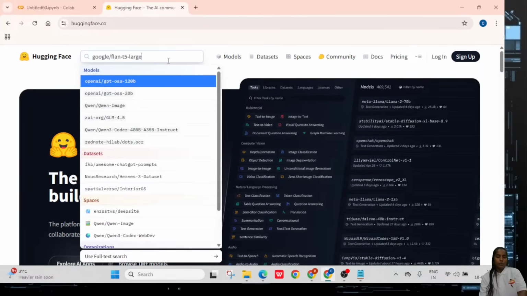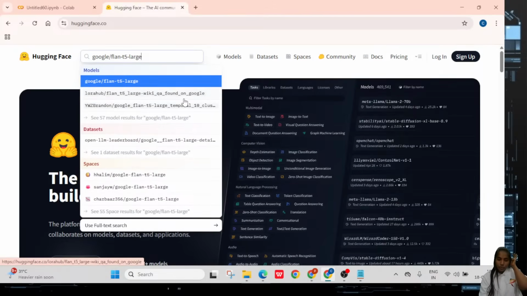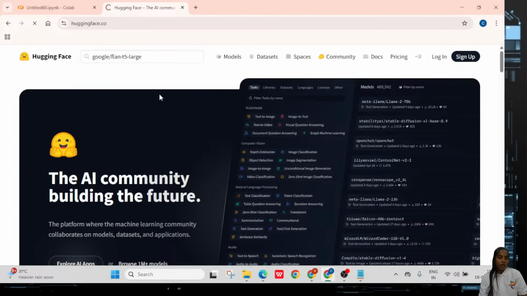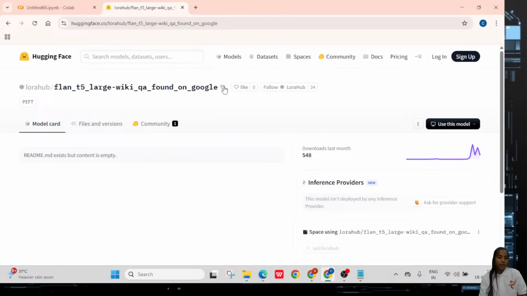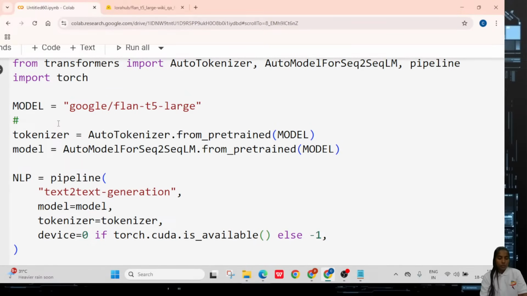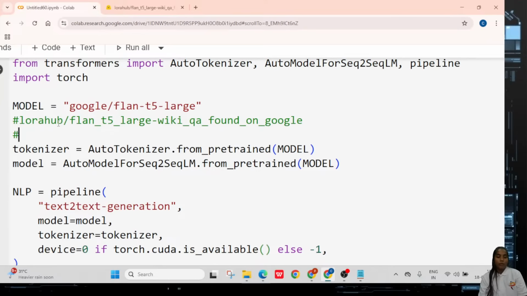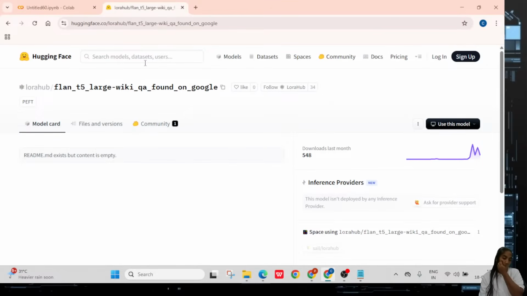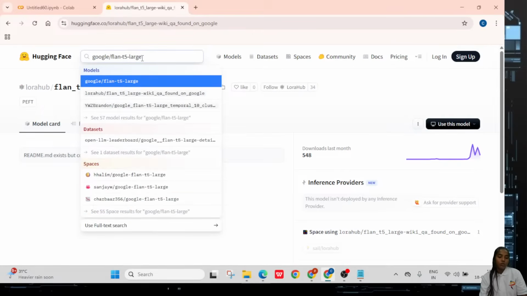So here you can see I'm selecting the model, I'm just taking this one. Later you can check different types of models that you have. I'll take these models and keep them in comment lines. One by one we will check it. This is one type of model, and another type of model you can also check. If you change the models, you can understand how the answers are given.